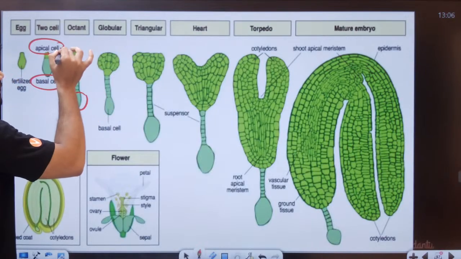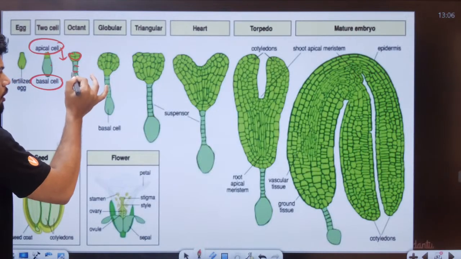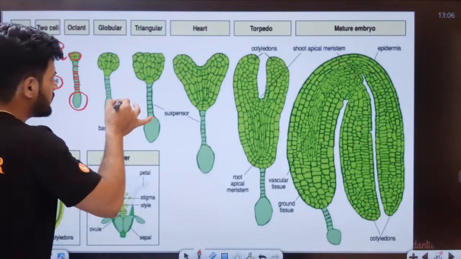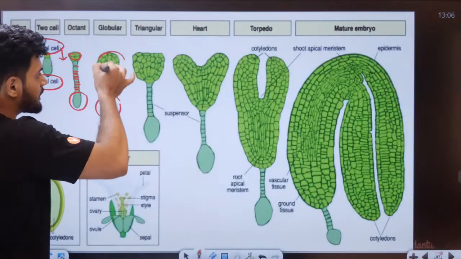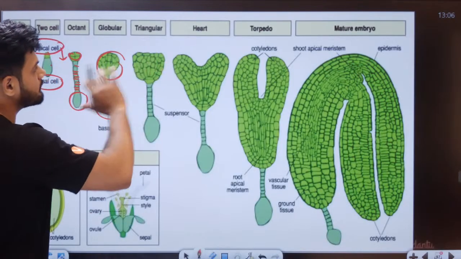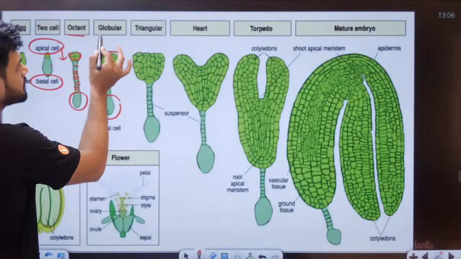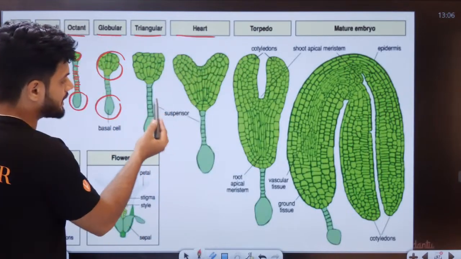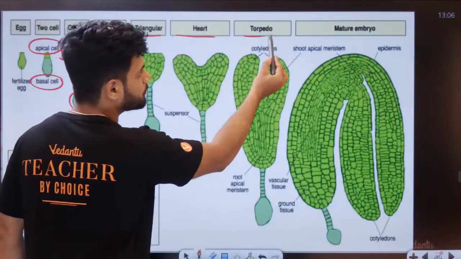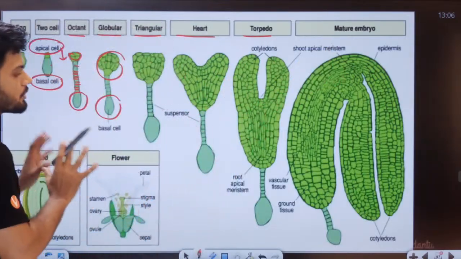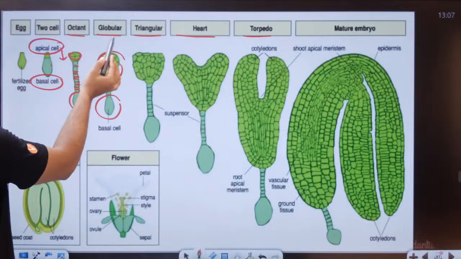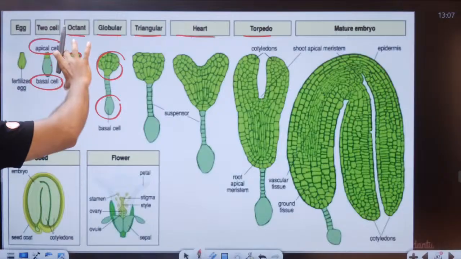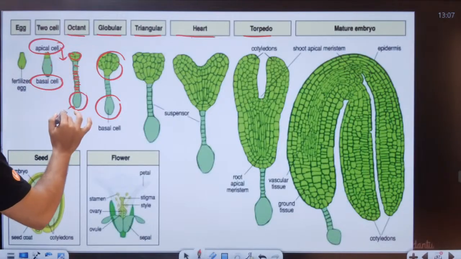This apical cell will start to divide. This will form a long suspensor-like structure. Here we have the basal cell, and here we have the apical cell. It will keep on dividing. So it becomes octant, globular, triangular, heart shape. This is the suspensor. Then torpedo and mature embryo. In your NCERT, I think you only have globular, heart shape and mature embryo. The octant is also called the proembryo.